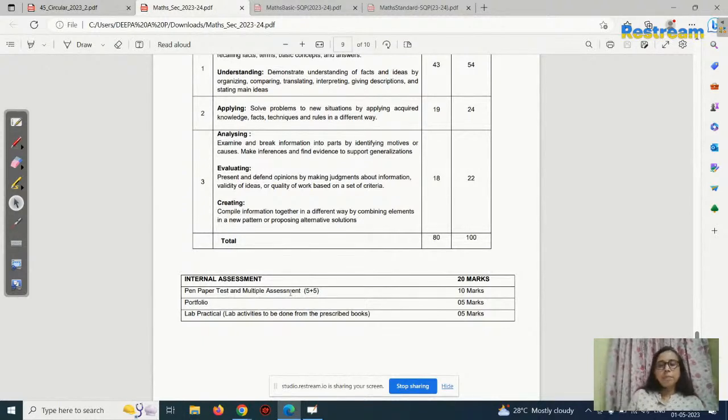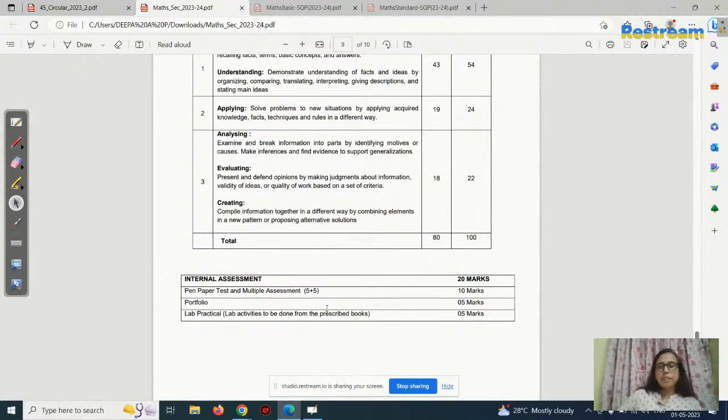But actually PT1, PT2, PT3, three examinations will be conducted by the school, and they will be taken out of 5. That is, PT1, PT2, PT3 will be converted to 5. That's why pen paper test and multiple assessment: multiple assessment 5 marks, and pen paper test 5. That is PT1, PT2, PT3. So total 10 marks.